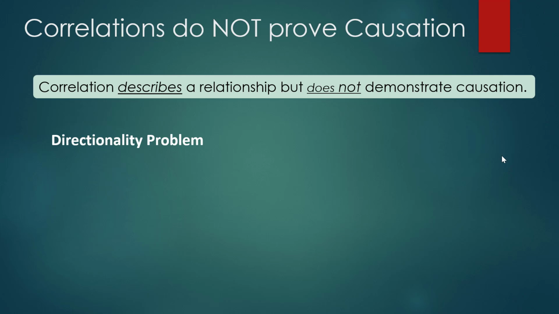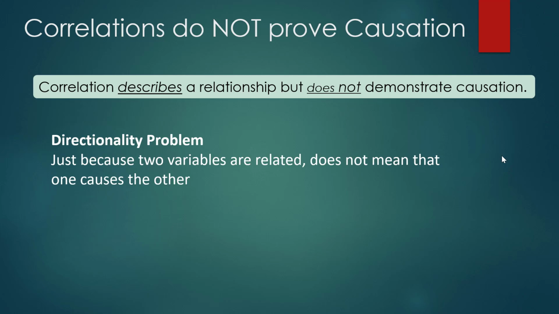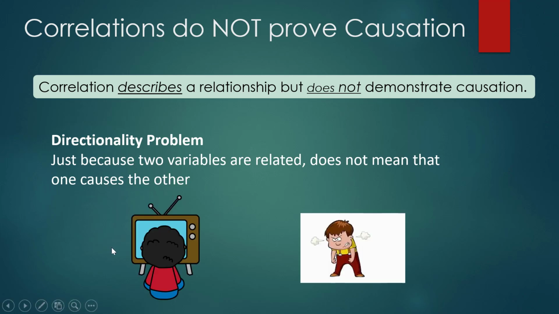We also have a directionality problem with correlations. Just because two variables are related, again, doesn't mean that one causes the other, because we don't know which one came first. For example, there's a correlation between the number of hours viewing violence and aggression on TV and aggressive behavior at home and in school. So you might think then that watching violent TV programs causes that violent behavior.